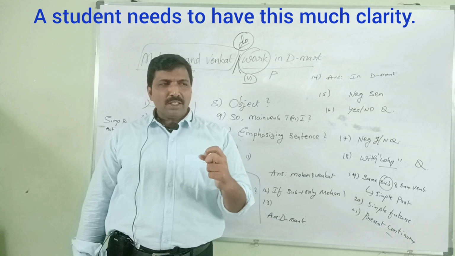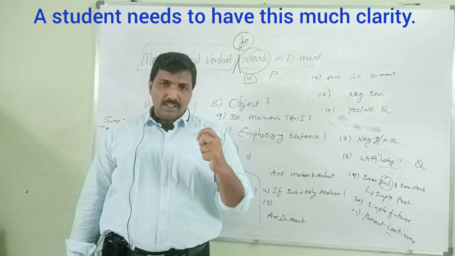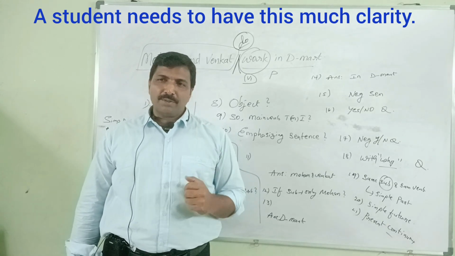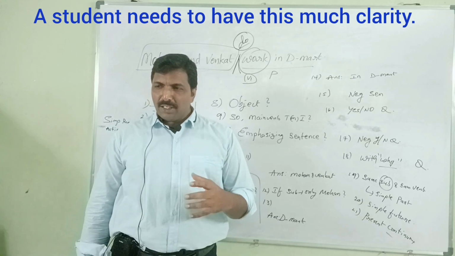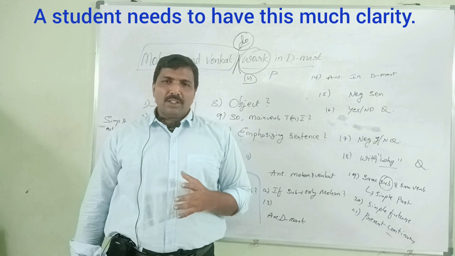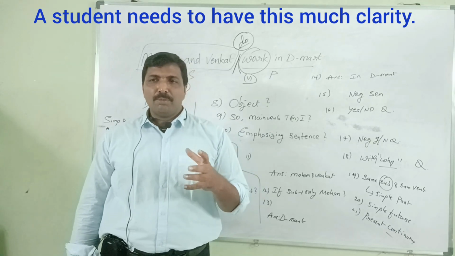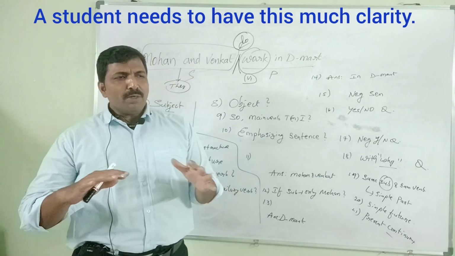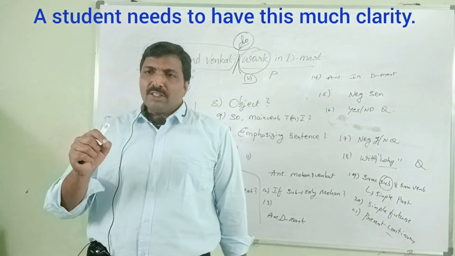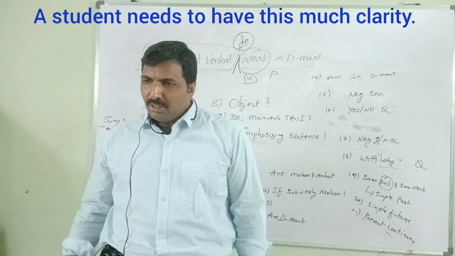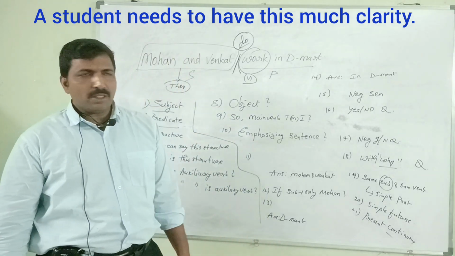That is said with self-confidence. Using an emphasizing sentence happens when we have some argument with someone else.